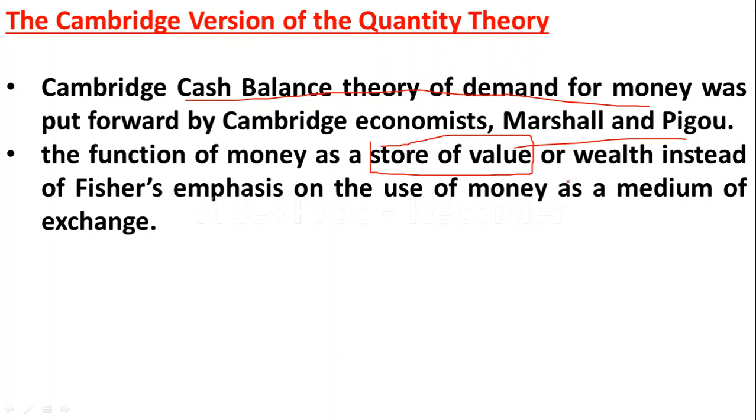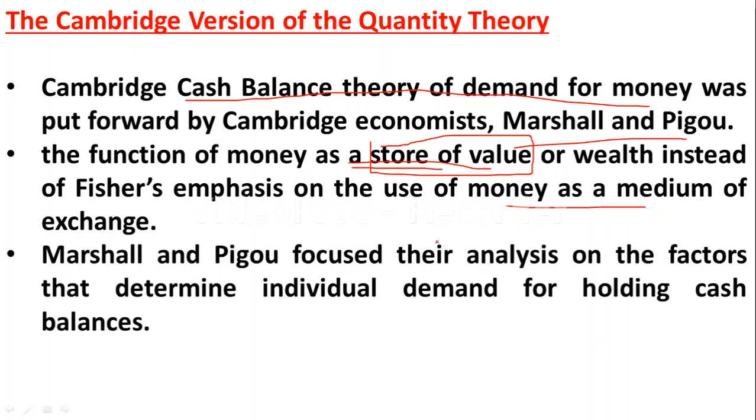So Fisher stressed on money as a medium of exchange, but Marshall and Pigou, the Cambridge economists, stressed on money as a store of value. So Marshall and Pigou focused their analysis on the factors that determine individual demand for holding cash balances.